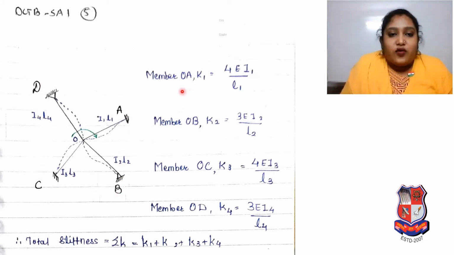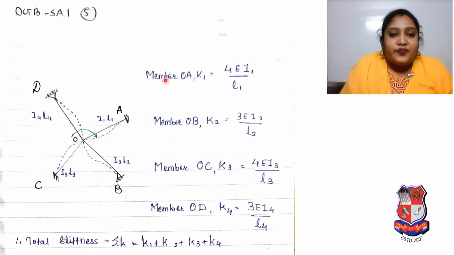For member OA, your stiffness K1 will be 4EI1 upon L1 as per our stiffness conditions, as per the far end, fixed end, simply supported end.